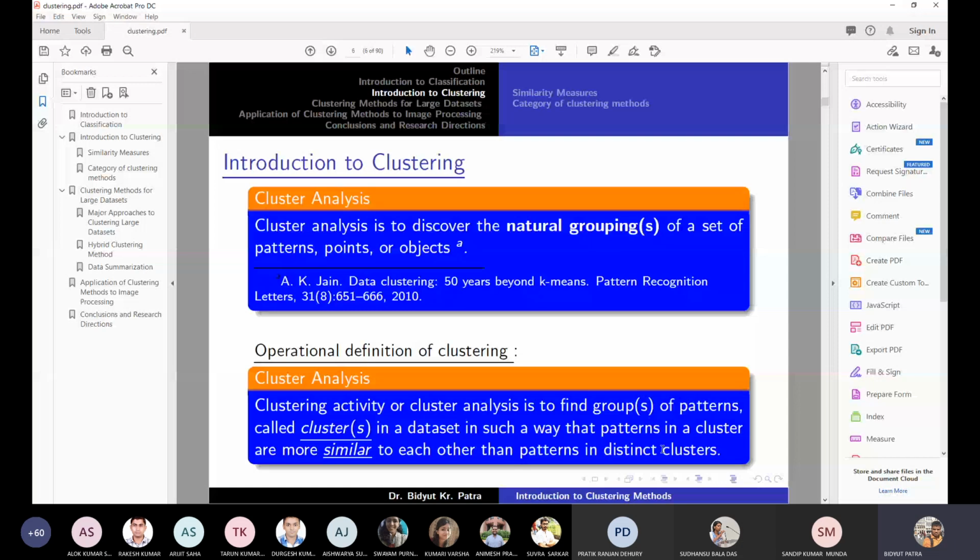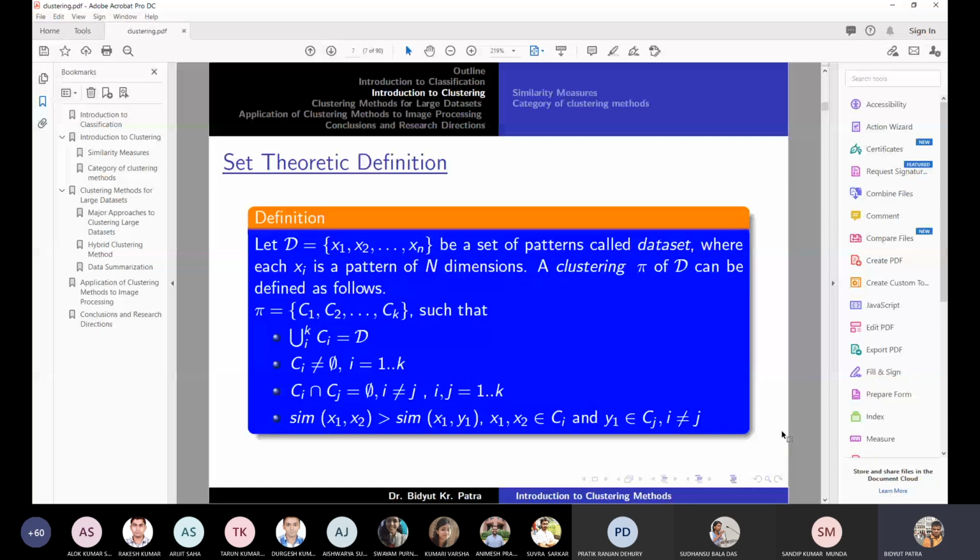To understand this, we underline the word similar. Once we can compute the similarity between object and object, we can possibly find clusters, that is, perform the cluster analysis. So now we need to focus on how to compute the similarity, which we also studied earlier. Before moving to the similarity part, we'll give the definition of clustering from a different angle.